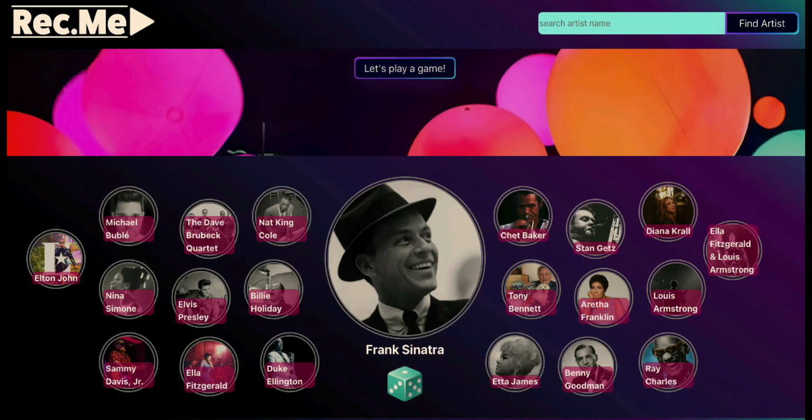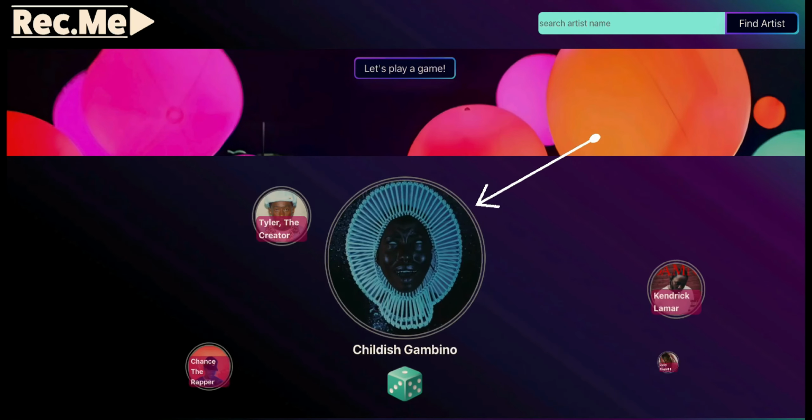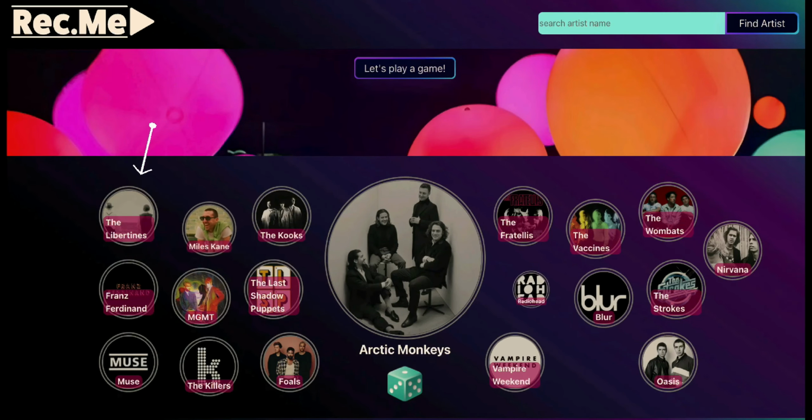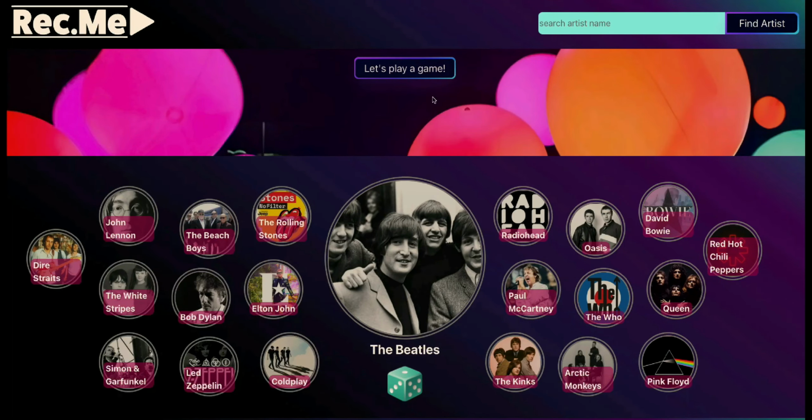When you first load the screen, you're greeted with a set of bubbles. The bubble in the center is a randomly selected artist from our large catalog of 300 artists. Each small bubble is a related artist. RecMe also includes a search bar.